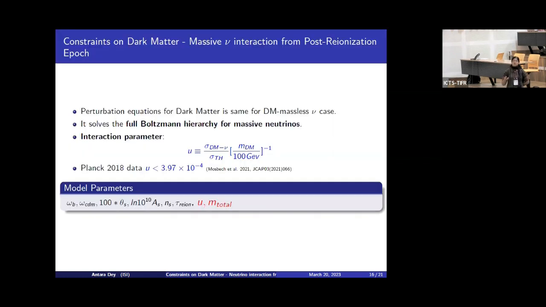Another point I want to make is that, since we know from neutrino oscillation experiments that neutrinos have mass, for the first step we are doing the calculation of the dark matter massive neutrino interaction from the post-reionization epoch. Here also the perturbation equations will be the same as in the case of dark matter massless neutrino interaction, but it has non-zero mass. And from Planck data also, the 1 sigma bound on the interaction parameter is of the order of 10 to the power -4. And here the model parameters are 6 plus U plus the sum over neutrino mass.